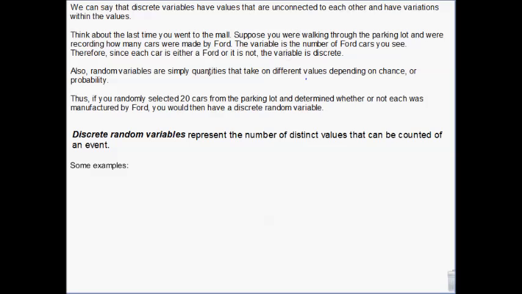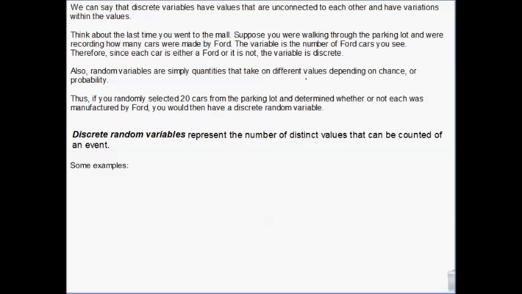Okay. Random is because of chance or probability. We could say that there's going to be more Fords during the day when the mall is open than there will be at night when it's closed. We can calculate those probabilities as far as it's more probable during the day than it is at night when they're closed. But we cannot calculate the number of Fords that will be at the mall in the parking lot on any given day or time. That's random. We have no way of predicting that.